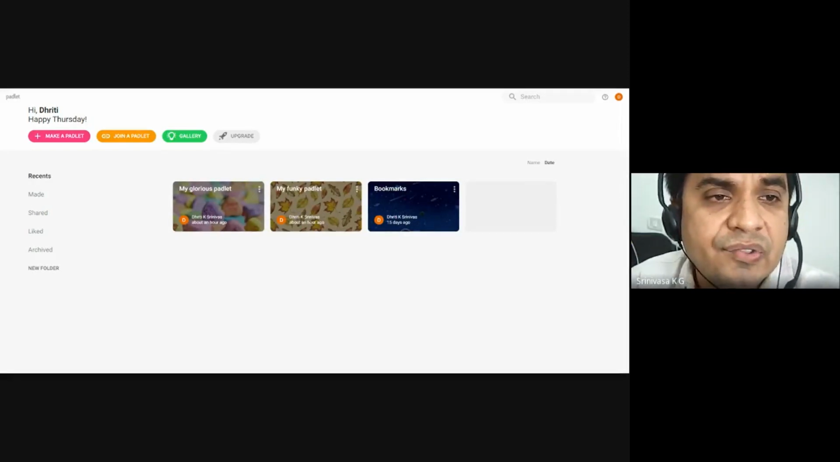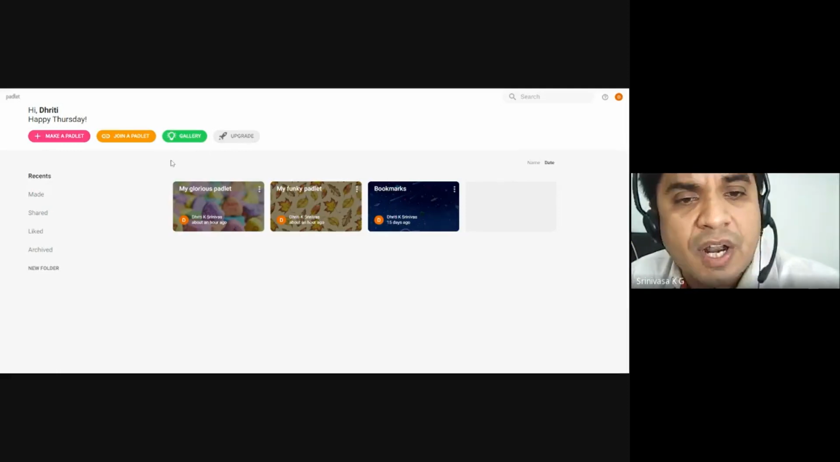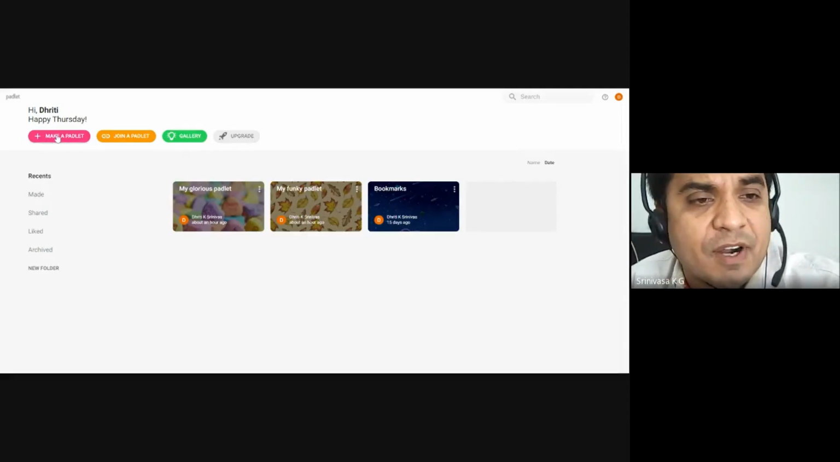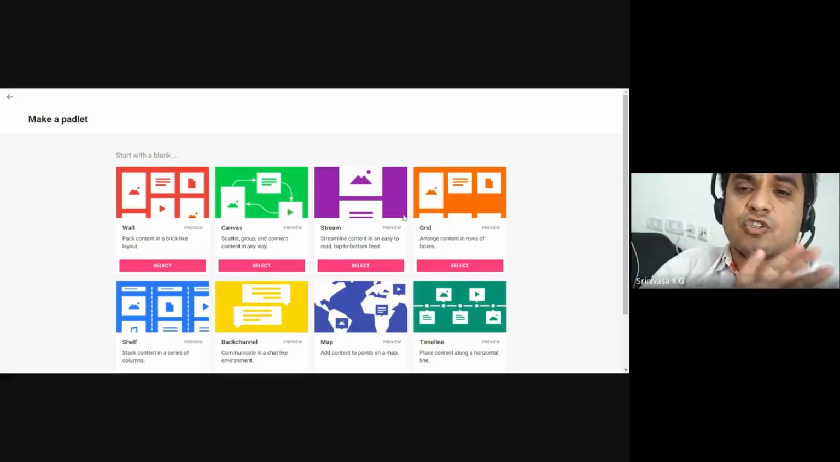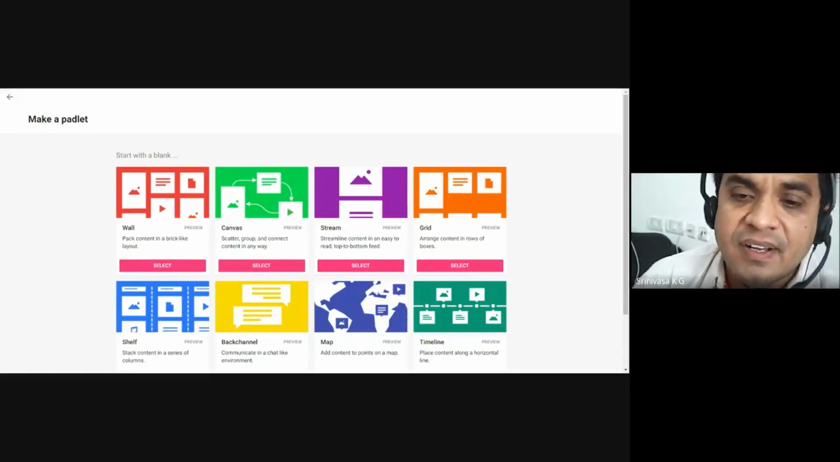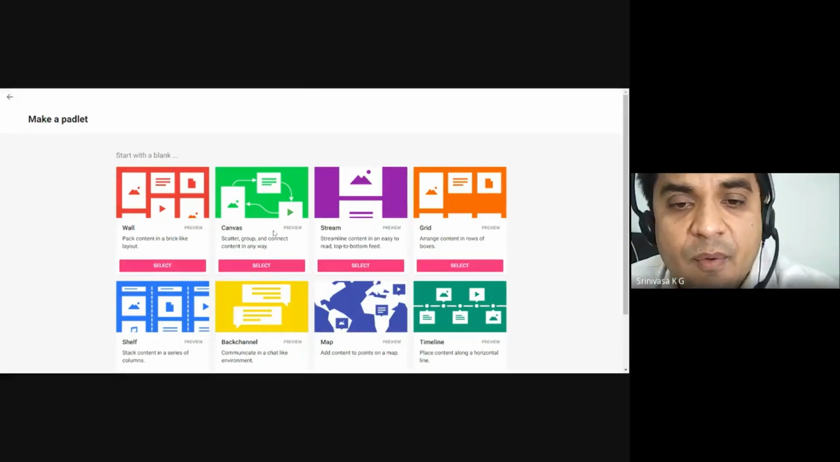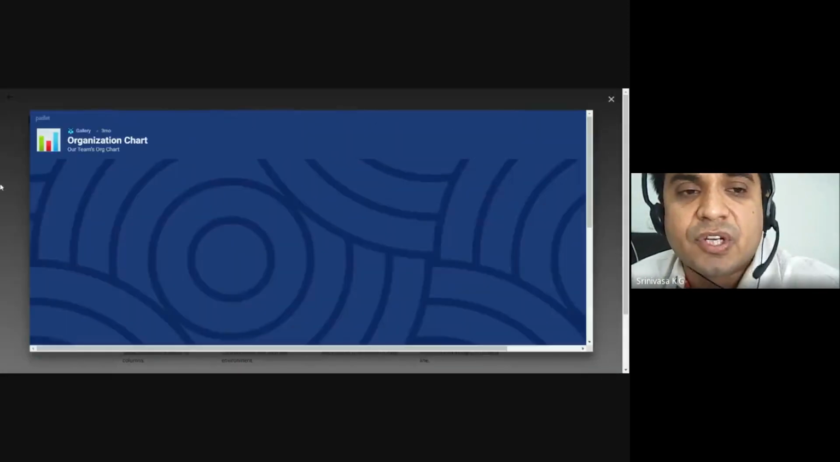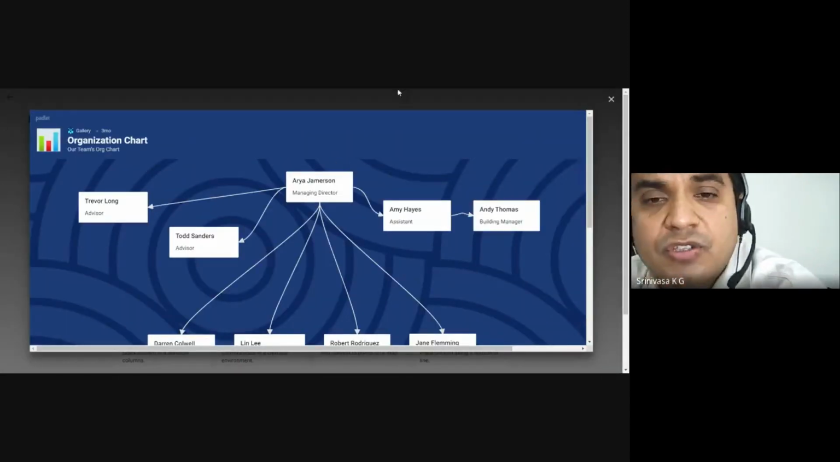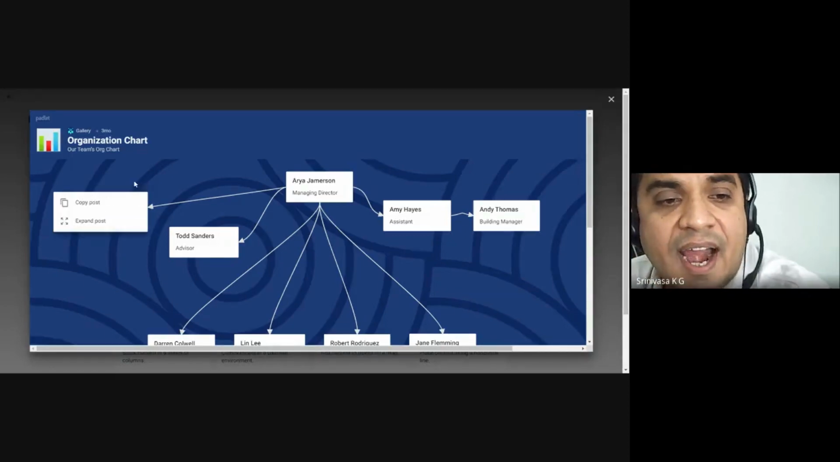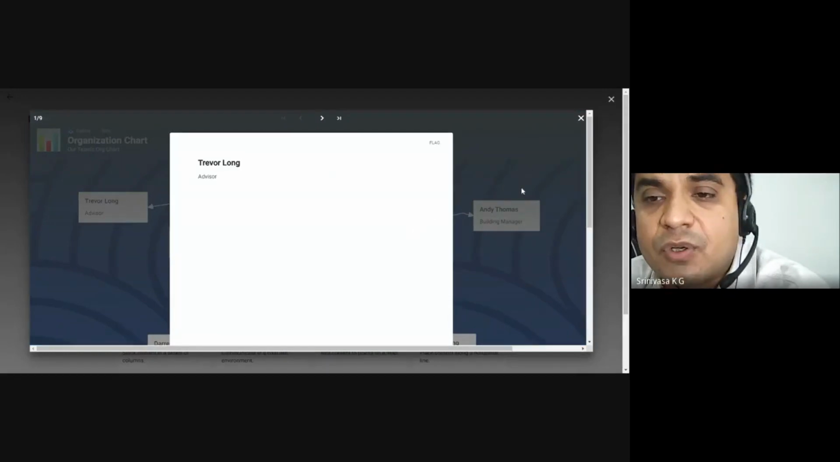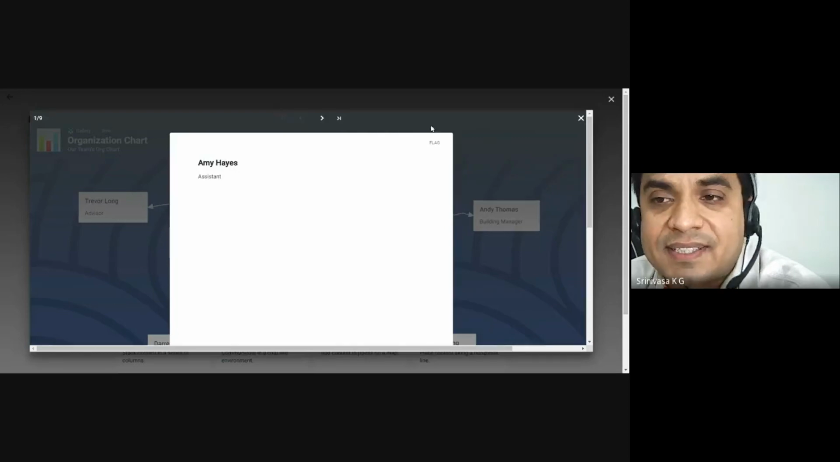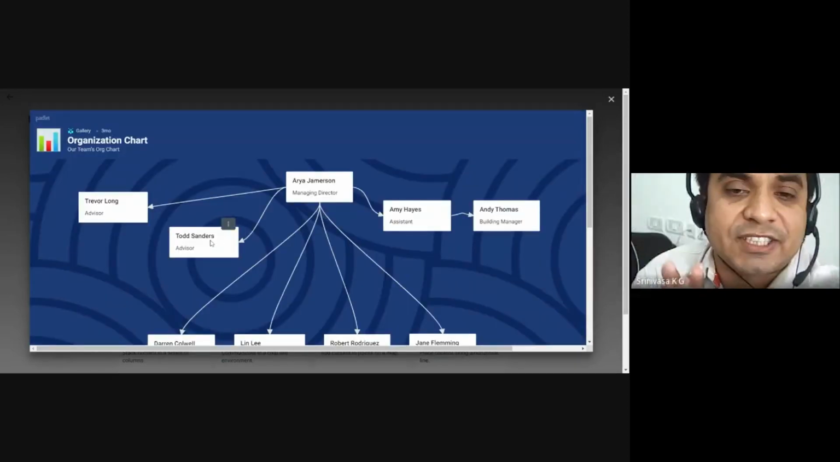So now I can make a Padlet. For example, I want to make one Padlet. There are so many views here. For example, I want to have a scatter group and connect the content. So this is the Padlet, and this is very nice. You set your organization chart and you can copy a post here. You can expand the post, so you will come to know about individual posts, what they are trying to do and other things. This is one organizational chart.